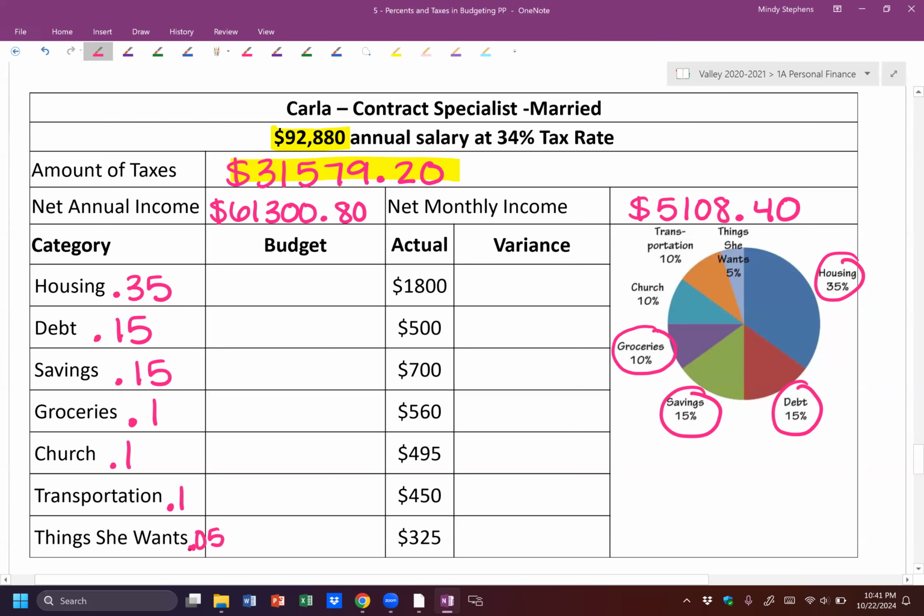So now multiply each of those numbers. We're going to multiply all these numbers by 5108.40. So multiply those all together. The first one I get is 1787.94. And debt and savings are going to be the same because they have the same percent. So 766.26 on both of those.